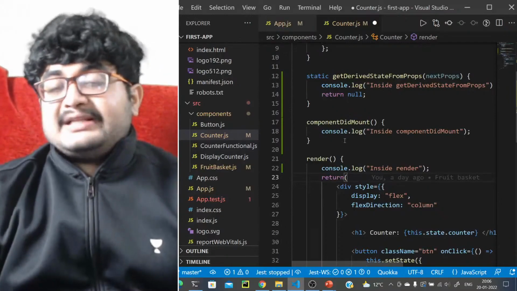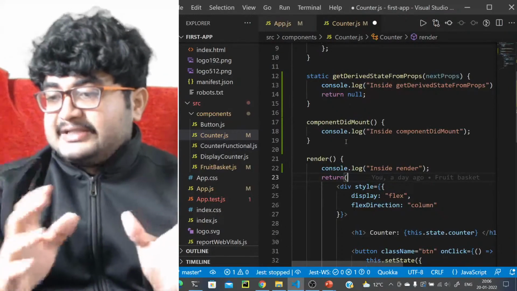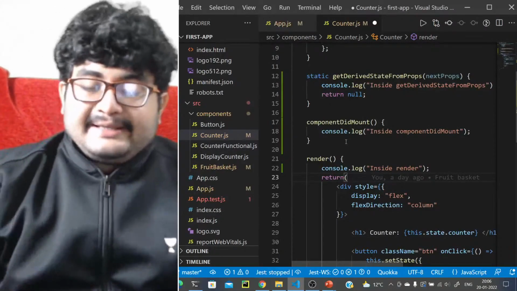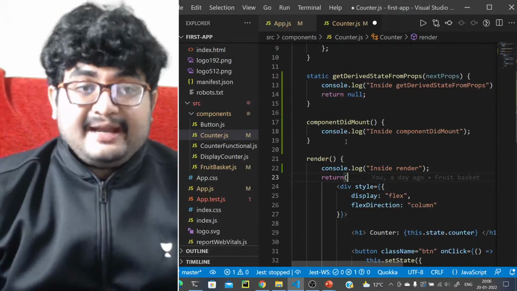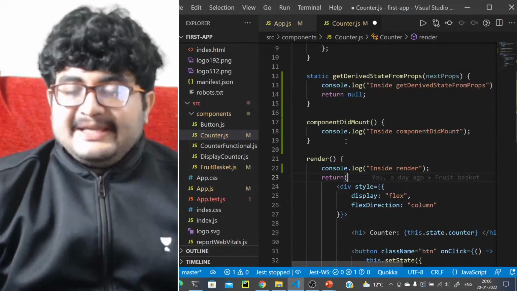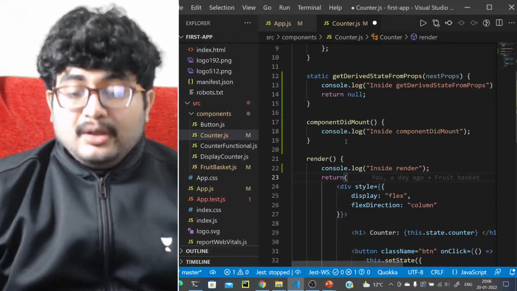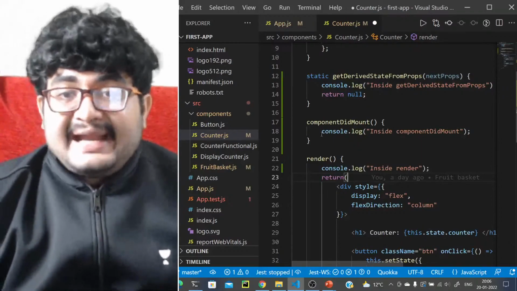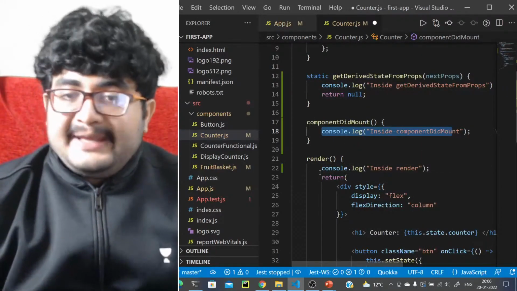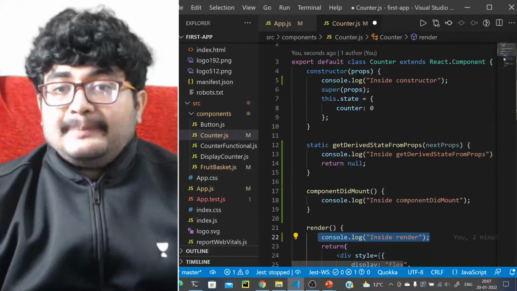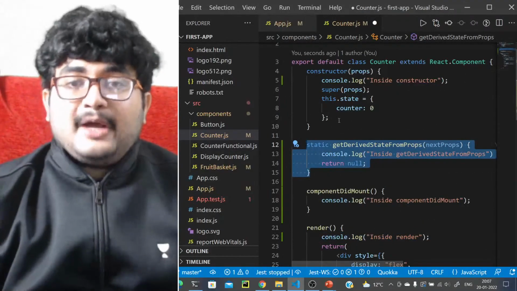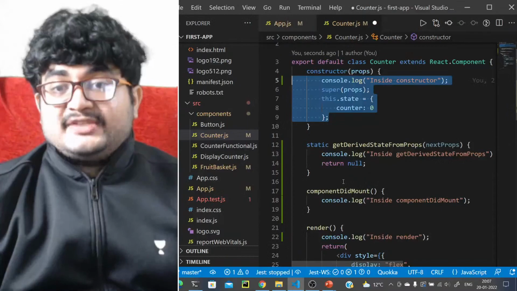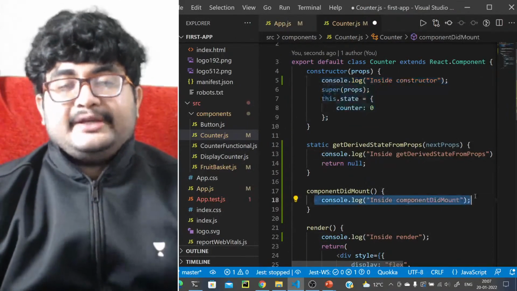What is the purpose of componentDidMount? Let me ask you a question. Let's say you want to get some data from APIs. You are calling some APIs, you want to get some data, and based on that data you want to do something. So you should make all the API calls inside componentDidMount. You should not make API calls in render. You should not make API calls in getDerivedStateFromProps. You should not make API calls in constructor. The only place in the mounting phase where you should make API calls is componentDidMount.